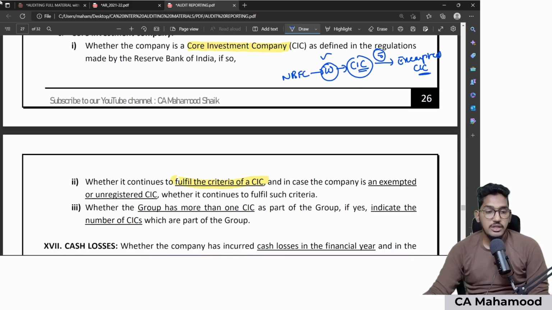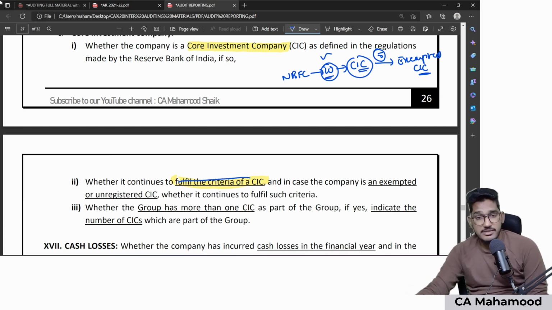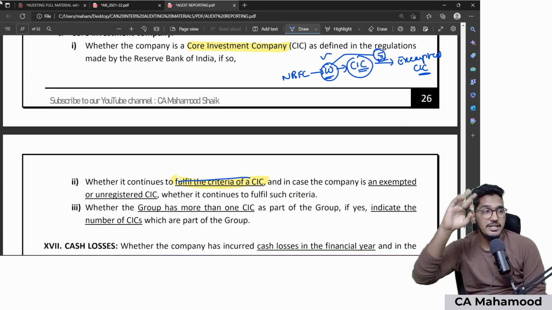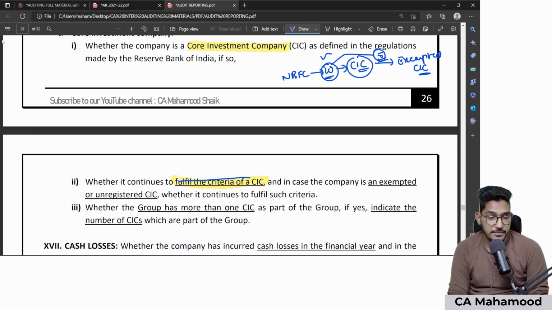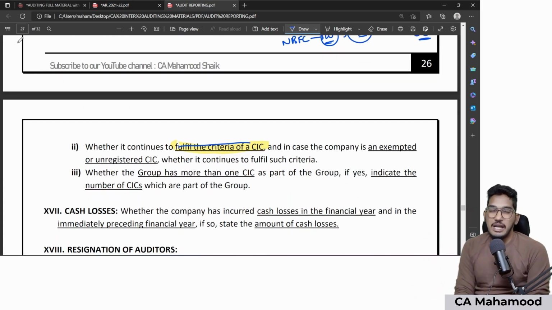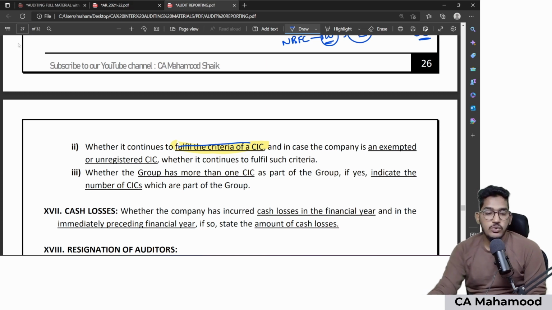If I read it slowly here, whether the company is a core investment company as defined in regulations made by RBI. If yes, whether they fulfill the criteria, whether these 10 conditions are met or not. And in case the company is an exempted CIC, then whether it continues to fulfill additional criteria. If it is an exempted CIC, whether these 10 plus 5, 15 conditions are satisfied or not, I need to give a comment. And also, as a part of your client's entire group companies, is there only one CIC or more than one CIC?